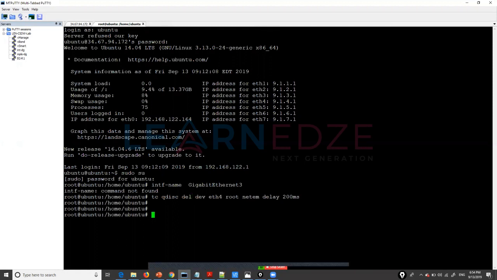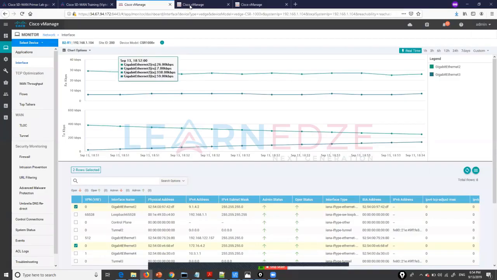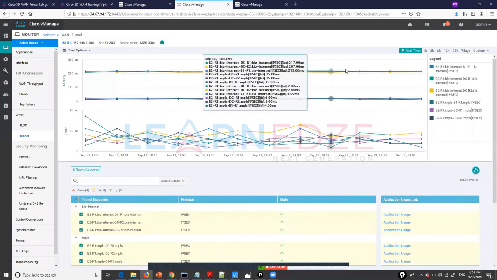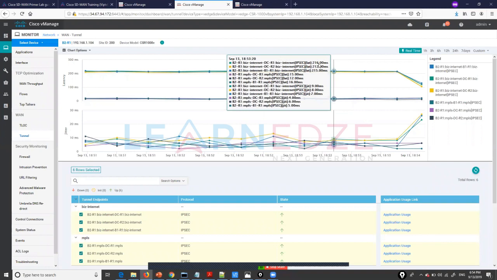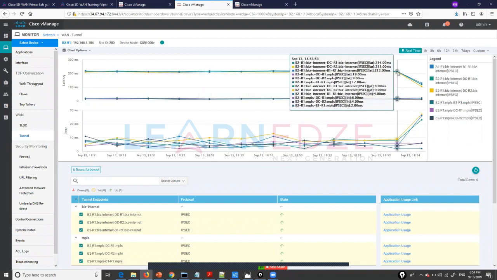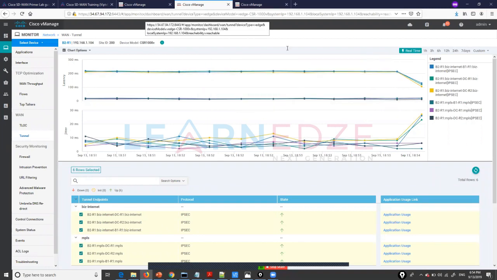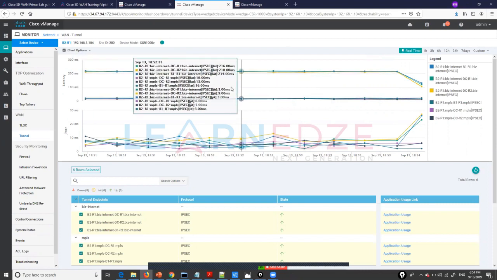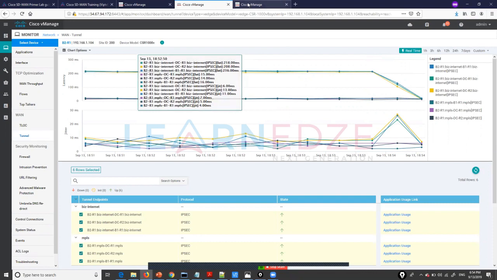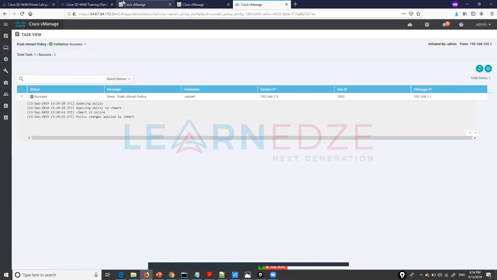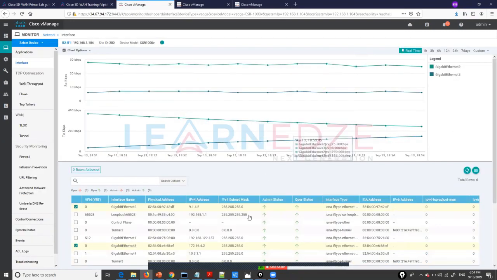Okay, now we can go to the vManage and check the latency on that particular interface. As of now, it is 200 millisecond. You can see now the latency on that particular link is going down. Once the latency goes down, our traffic will again try to switch back from the other link.